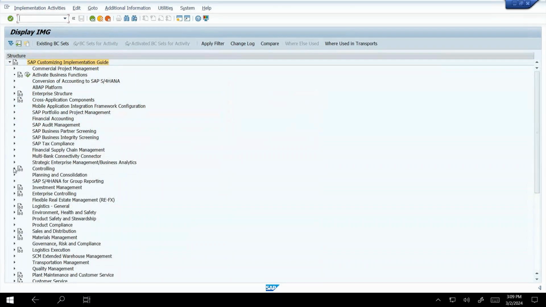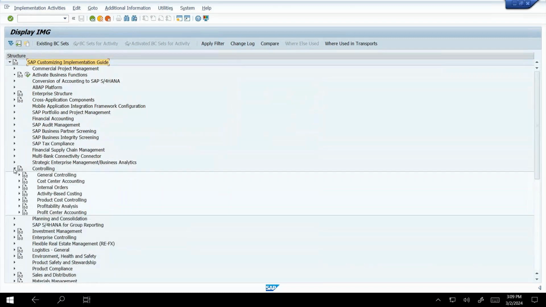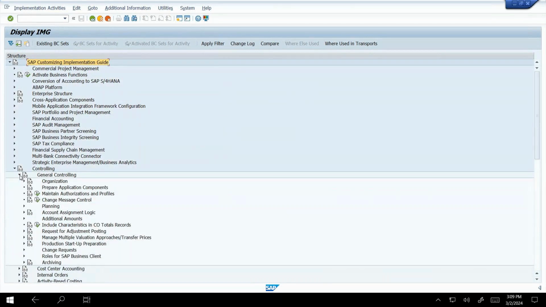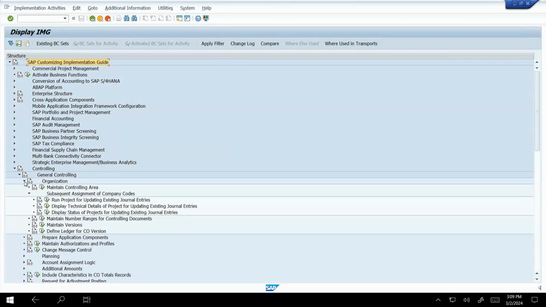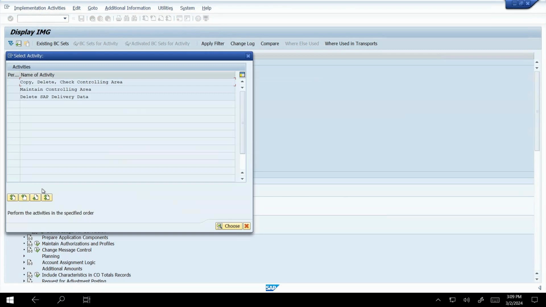Just click on that controlling option, and next here we have another option, general controlling. Just under the controlling we can see that another option, that is general controlling. Just click on that general controlling, and organization. Under the general controlling we can see organization. Just click on that organization, and maintain controlling area. So this is how to create, that is OKKP.